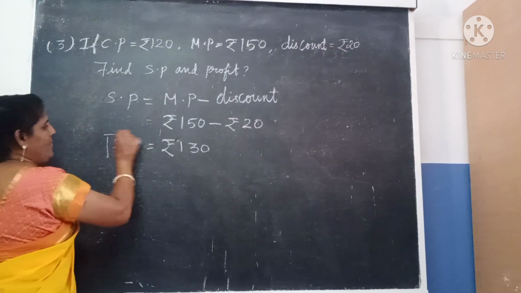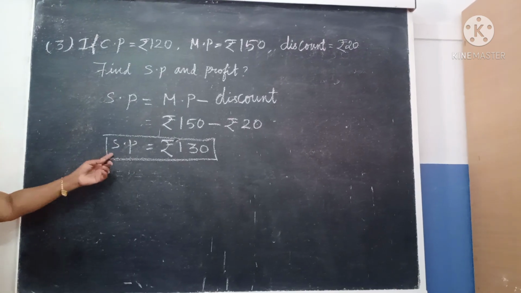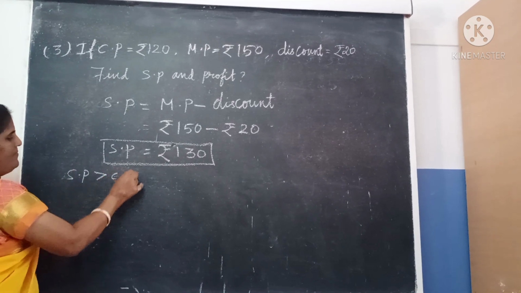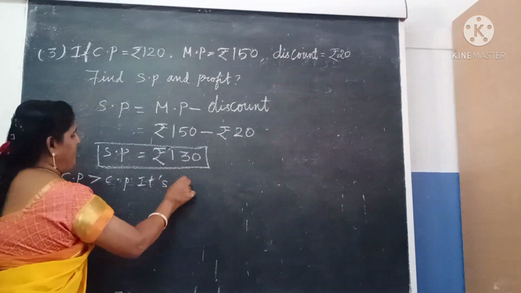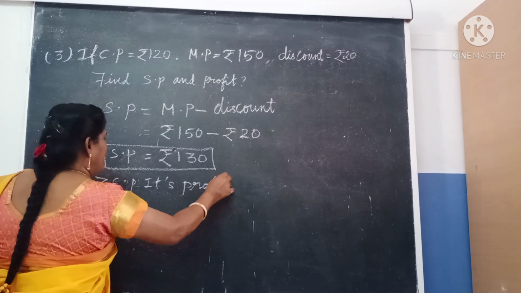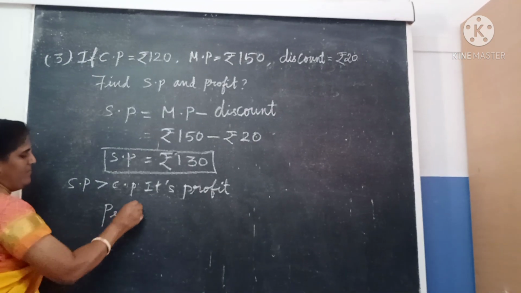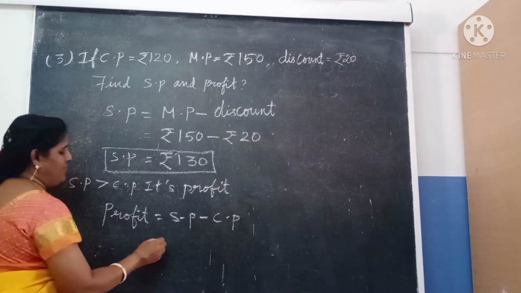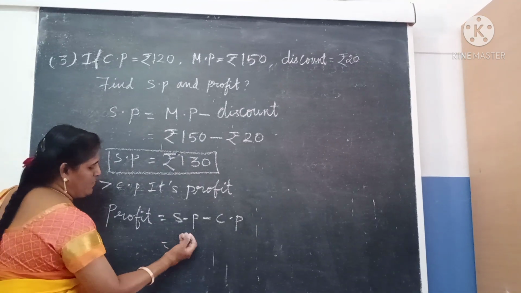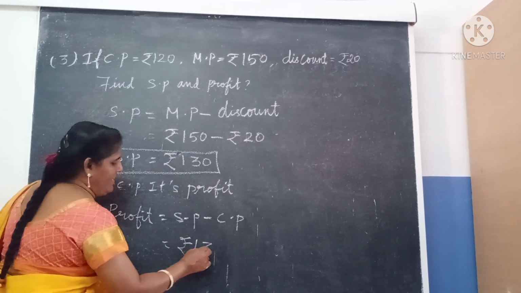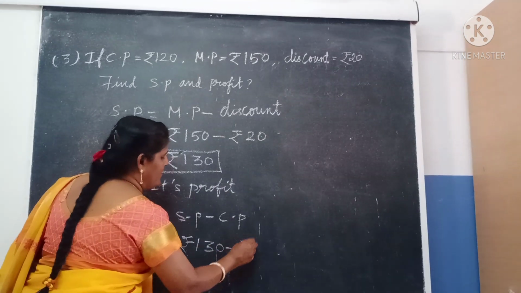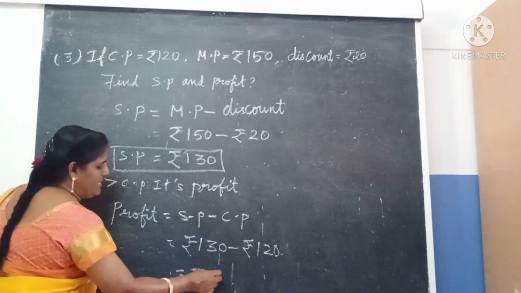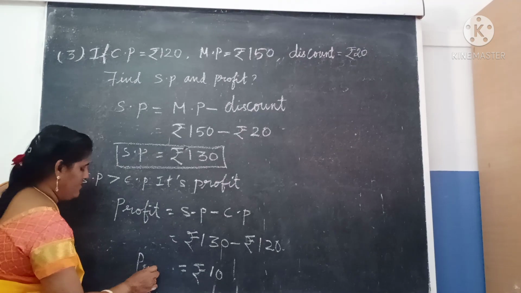So now you just compare MP, CP and SP. Here SP is greater than CP, so it is profit. Therefore, what is the formula for profit? Profit is equal to SP minus CP. Therefore, 130 rupees minus 120 rupees is equal to, what is the profit? 10 rupees profit.